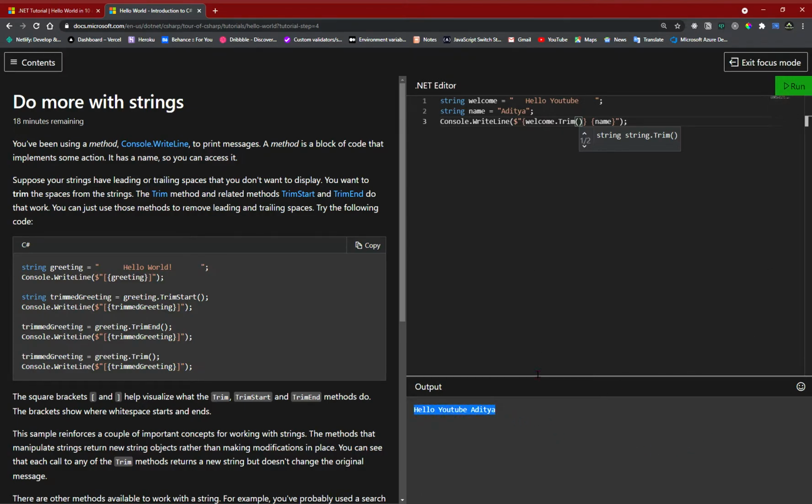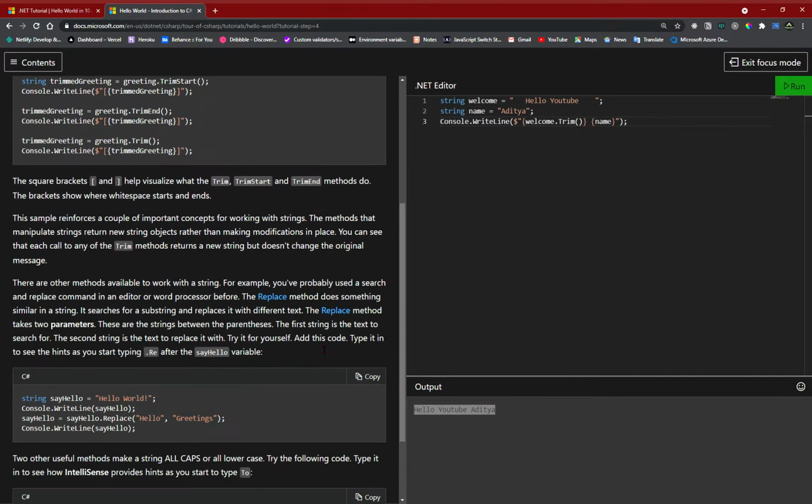That's perfectly fine. So if you don't want to use trim start and trim end, because it's gonna remove from the beginning and from the end, you can just use trim and it's gonna remove from all the sides. So yeah, that's it. Now let's move on to the next. Okay, there's one more thing.